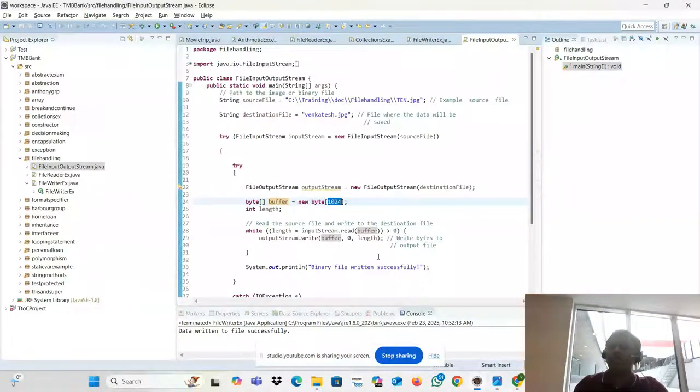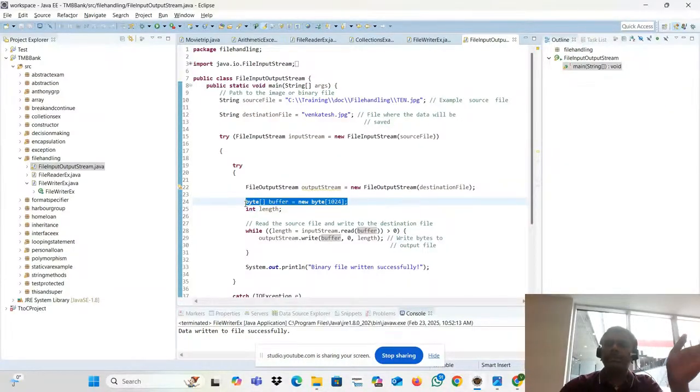1024 is 1 KB. So it is just reading 1024 bytes and putting them into the buffer. Again 1024, putting into that. Again 1024, putting. So it's a kind of looping, the same looping only. It is doing that. Okay, that's how we are reading byte data.